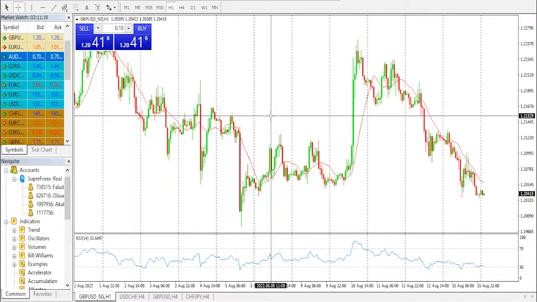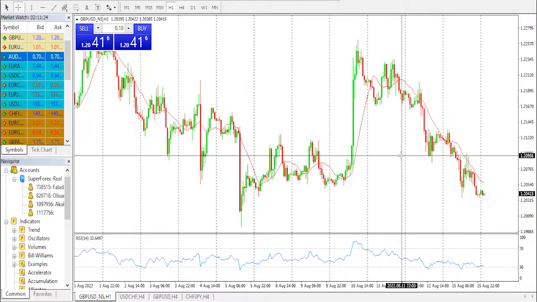Today, we shall be looking at the technical analysis on the currency pair, the Great British Pound to the United States dollar. At first, we shall be talking about fundamental analysis before we move ahead to technical analysis, which is purely what we're going to be seeing on the chart now.